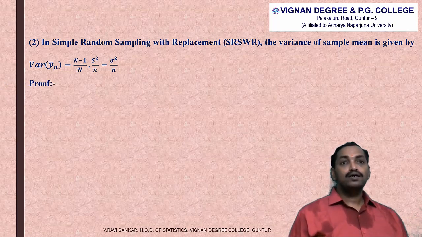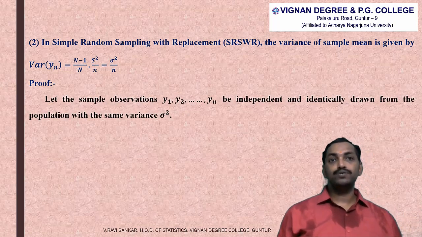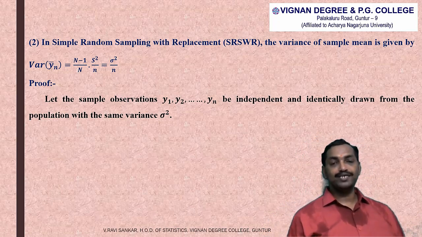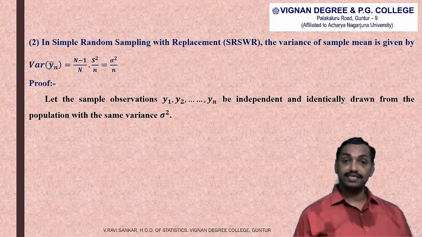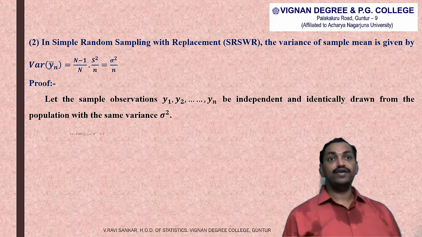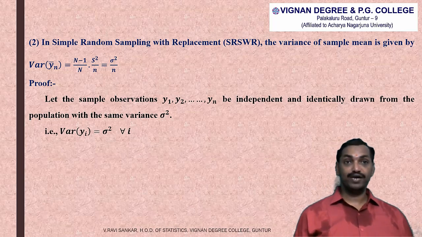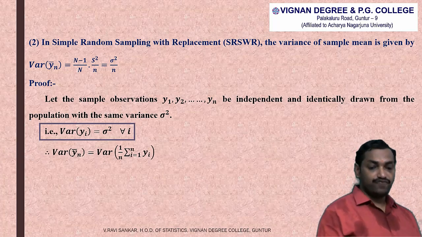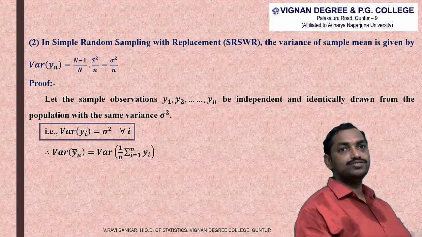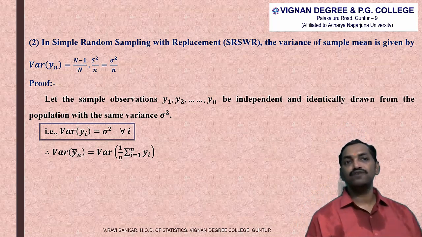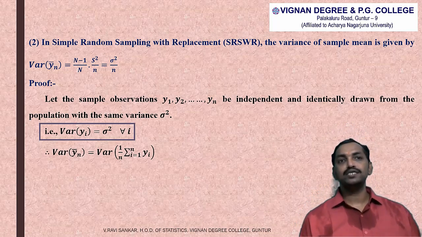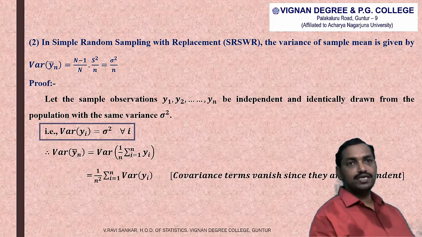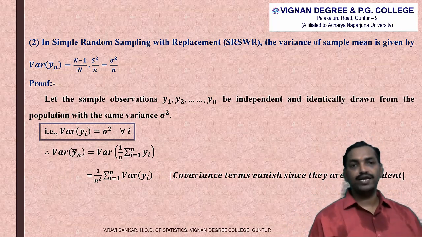So let the sample observations y1, y2 and so on small yn be independent and identically drawn from the population with the same variance sigma square. That is, variance of yi is equal to sigma square for all i. Now consider variance of y n bar, which is equal to variance of 1 by n into summation i is equal to 1 to n yi, which is equal to 1 by n square into summation variance of yi.